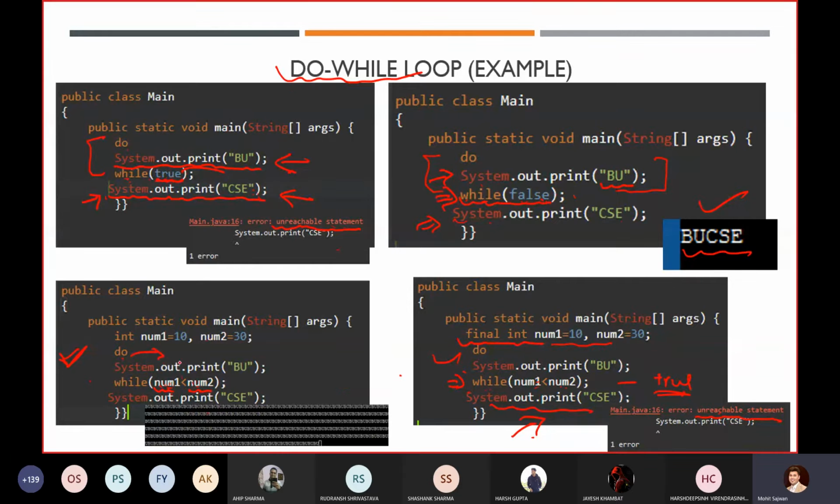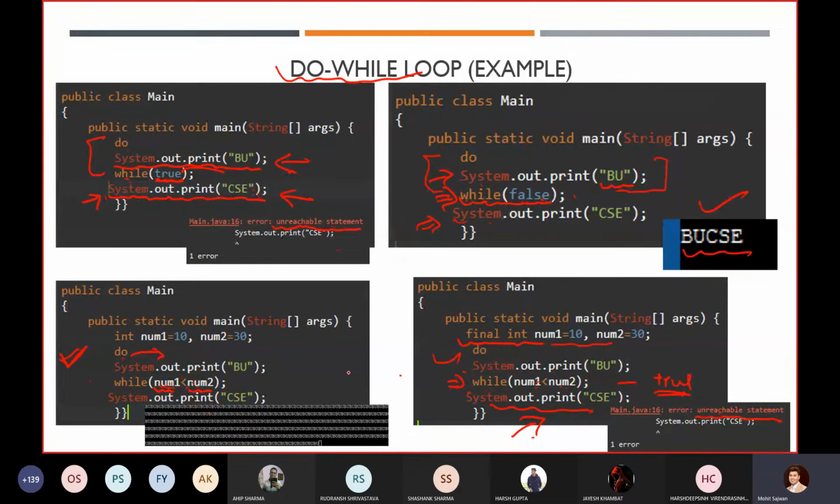It might be possible that in the do body I have written num1 as 40, which means I can modify the value, or 50, I can modify the value of num1. Just because of that, I can make this condition false. So it is possible if we are using variables. That is why we are not going to get any compile time error.